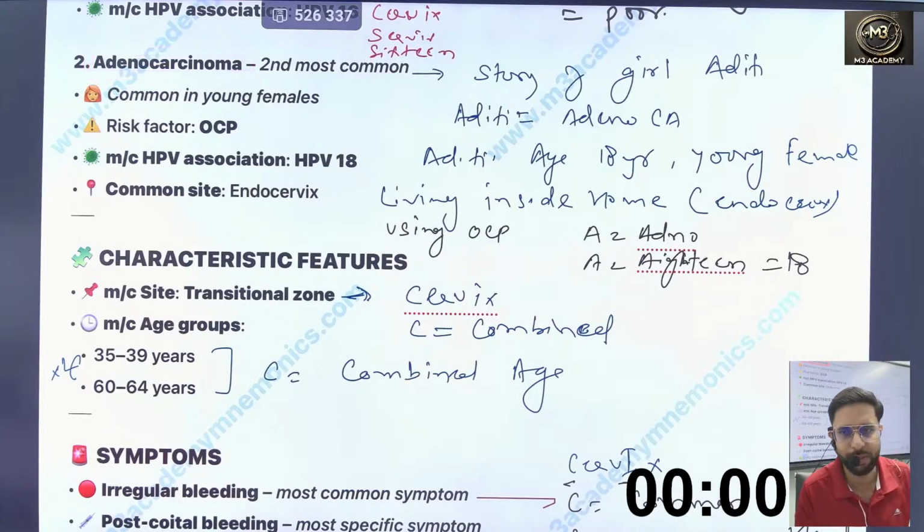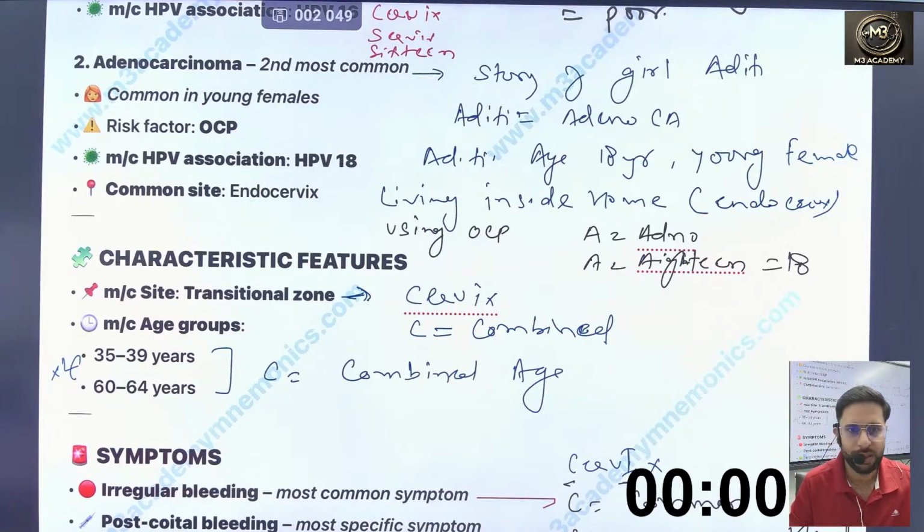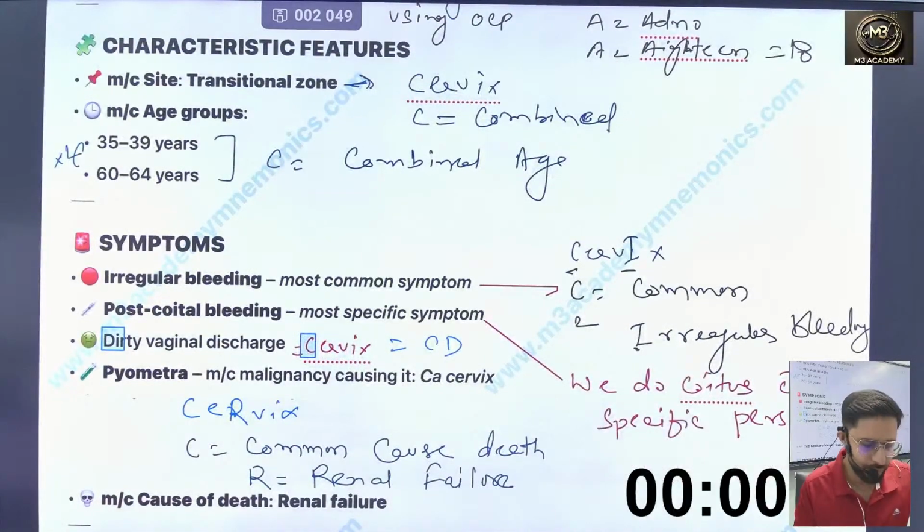You can remember it by the name of a girl, Aditi. Aditi is a young female. Aditi is using OCP, and the age of Aditi is 18 years, and Aditi is living inside the home, which means endocervix. So we remember adenocarcinoma as the story of Aditi. The age of Aditi is 18 years, so you can remember HPV 18, using OCP. Aditi is a young female and living inside the home means endocervix.